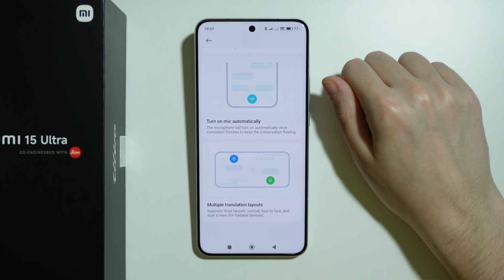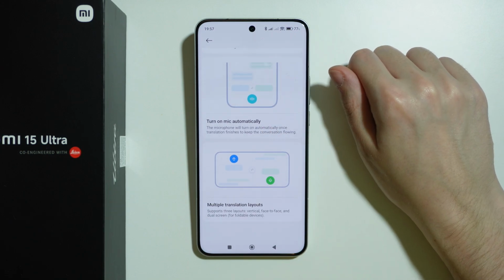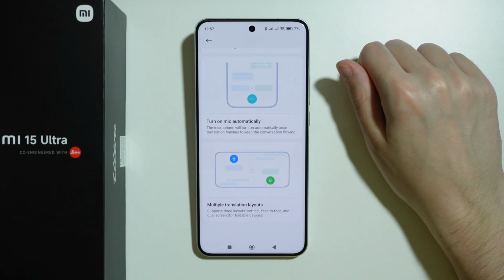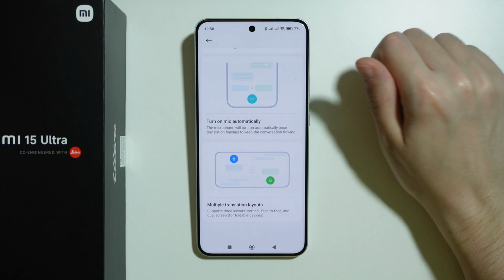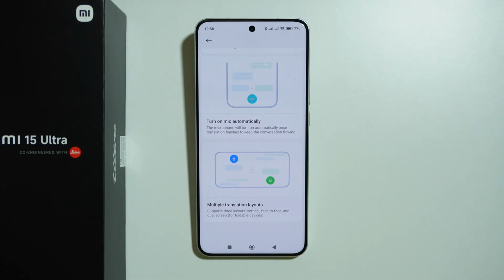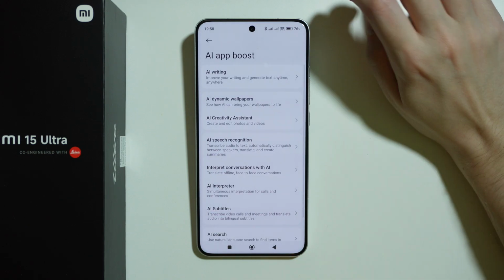You can turn on the microphone automatically once translation finishes to keep the conversation flowing. And we have multiple translation layouts, so we have 3 layouts in total. Well, 2 on this phone actually, that is the vertical and face-to-face. There's also dual screen, but it is for foldable devices, and this is not a foldable device.